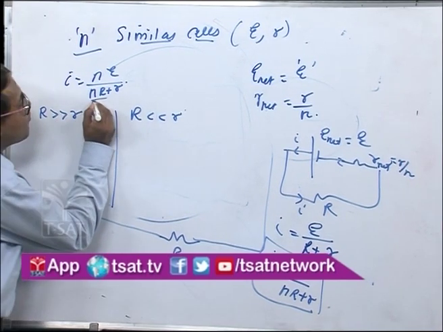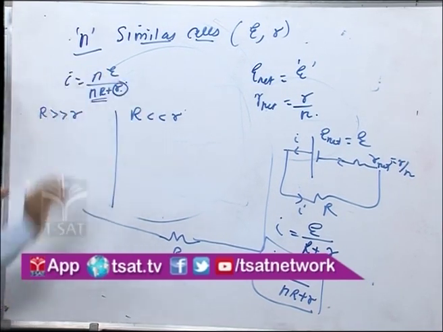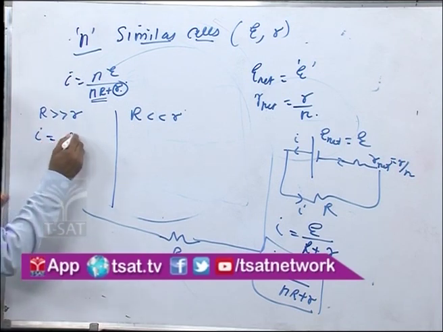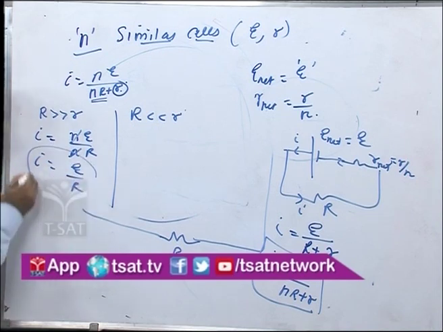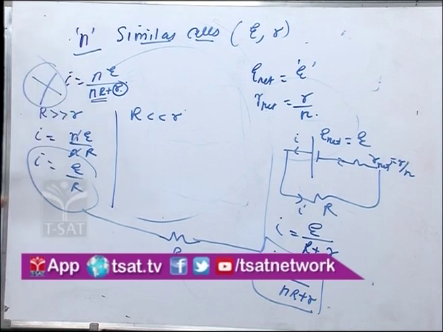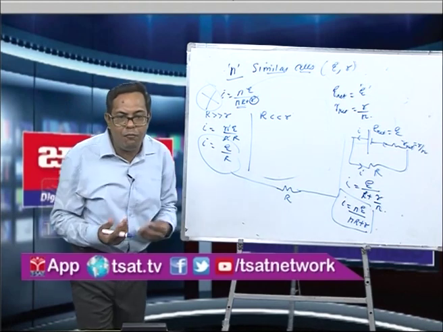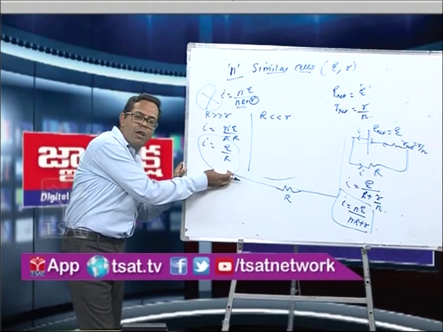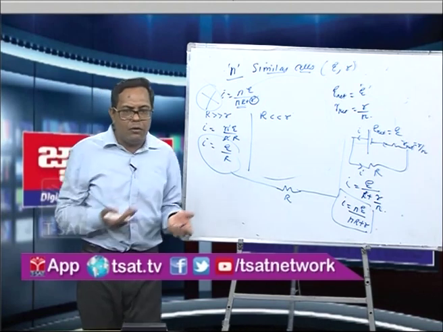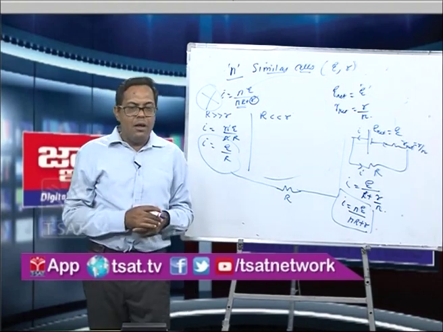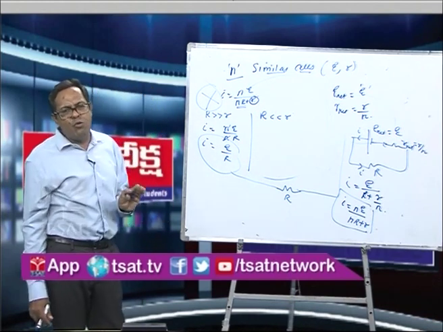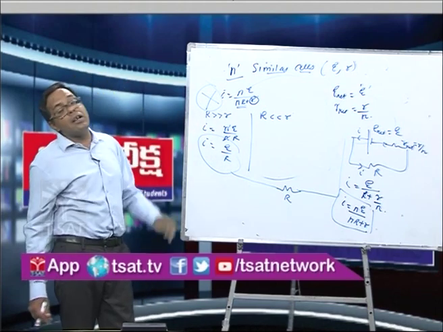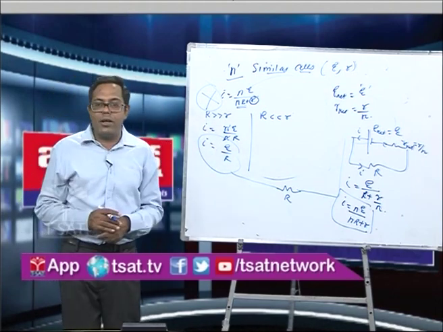So when this R is much greater than small r, then you can neglect this small r, then you can get the net current in the circuit as nE by nR, and n will get cancelled, so you will get E by R. So there is no use of connecting the cells in parallel when capital R is much greater than small r. Why? Because we are getting the net current as E by R only, which can be fulfilled by one cell. Why waste so many cells in parallel? So therefore we can say that it is not preferable to join the cells in parallel when the external resistance of the circuit is much greater than the internal resistance.